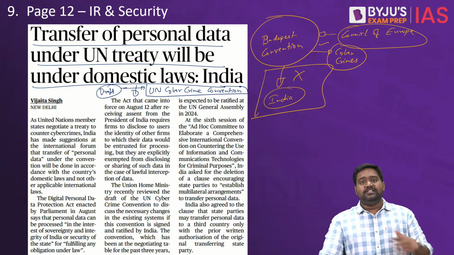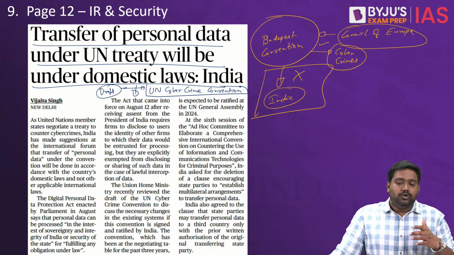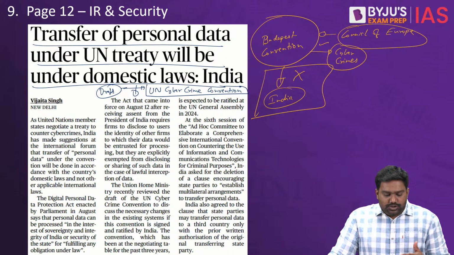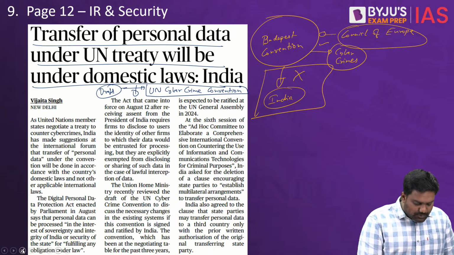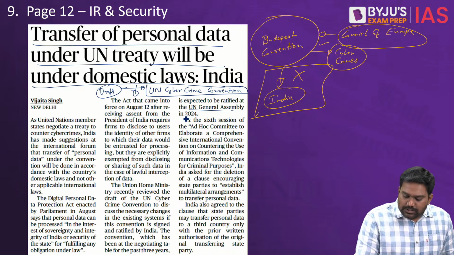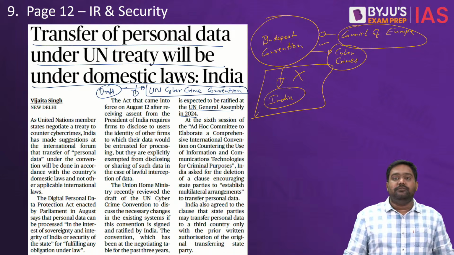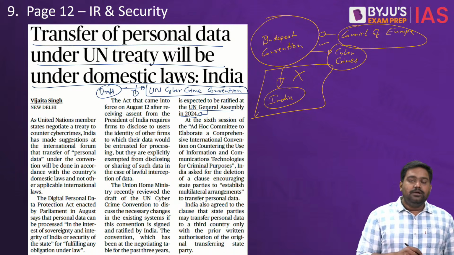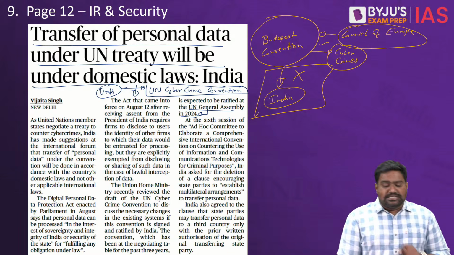So right now the UN is pursuing a global convention to deal with all types of cybercrimes, which has become an emergent threat. So India is also part of these negotiations. We are working closely with the United Nations to finalize the draft of this UN convention, and it is likely to be adopted next year in 2024. So in this regard, we have some concerns.